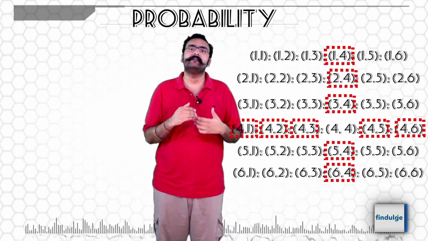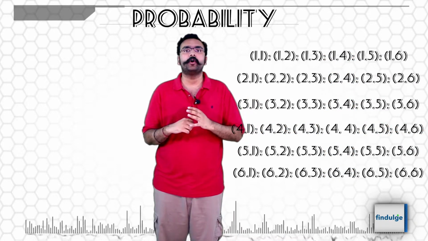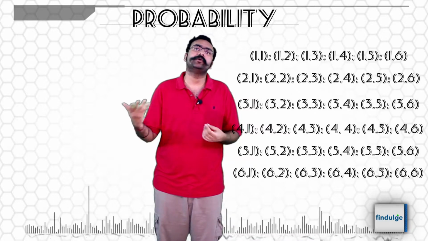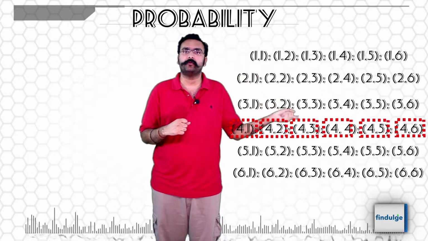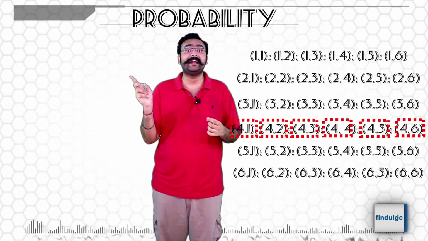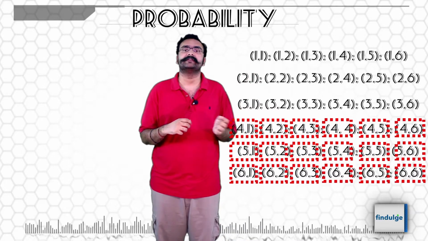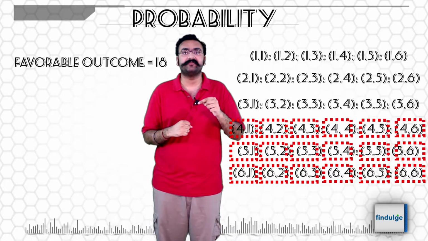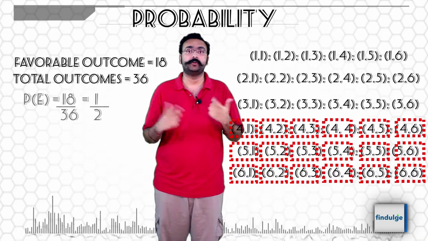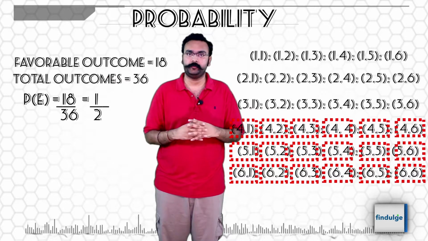Just like this, they will specify various things. Probability of throwing at least 4 on the first dice means we don't care about the second dice. So if the first dice is 4, there are total 6 outcomes: 4 1, 4 2, 4 3, 4 4, 4 5, 4 6. We said at least 4, so throwing 5 on the first dice, throwing 6 on the first dice. Total 18 cases where we have at least 4 on the first dice. Total number of cases again remains 36, 18 upon 36, 1 by 2.